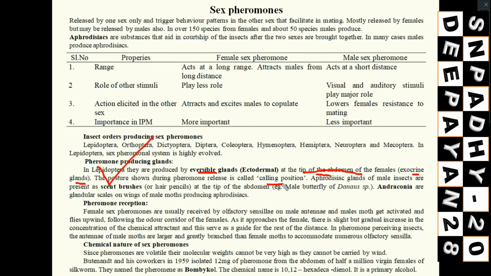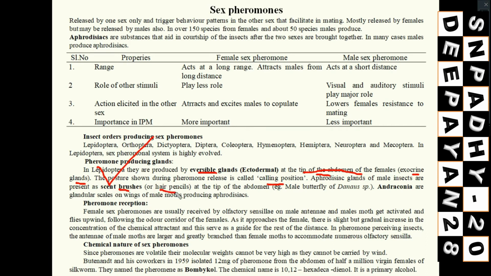Then in case of males, there are two modifications. One is the aphrodisiac, another one is the androconia. In some male insects, like the male butterfly of Danaus, that is a genus name, they have a scent brush at the tip of the abdomen, which has some hair pencils.